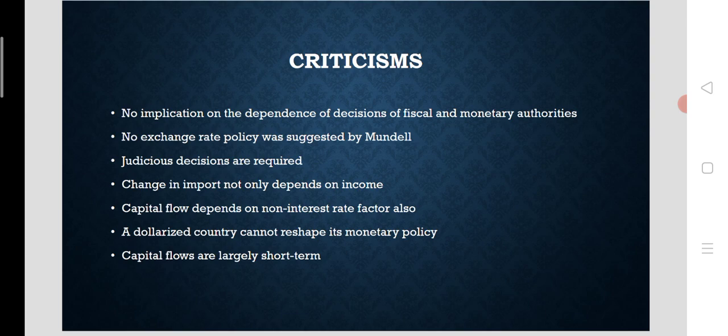For reducing the BOP deficit, devaluation is possible, and for reducing the surplus, revaluation is possible, but that was completely ignored by Robert A. Mundell. And for having overall balance, judicious decisions are required from the part of the government while implementing fiscal policies and monetary policies for both internal balance and external balance.